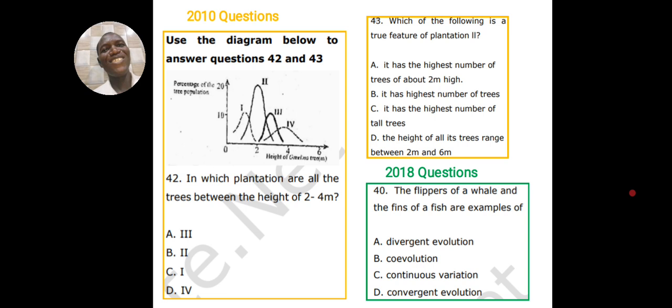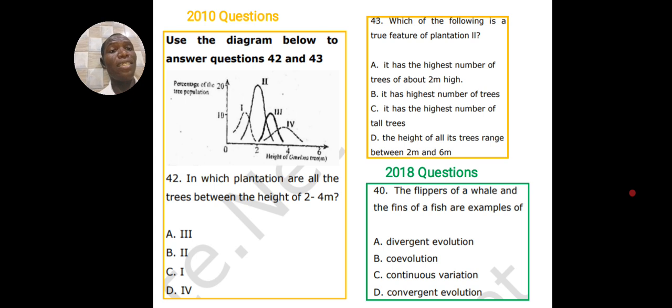I'm expecting you. All right, so the next question says, which of the following is a true feature of plantation 2? What is the true characteristics of plantation 2? Okay, so let's look at the options. A says it has the highest number of trees of about 2 meters high.